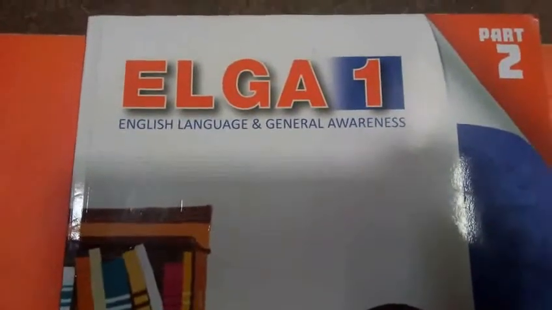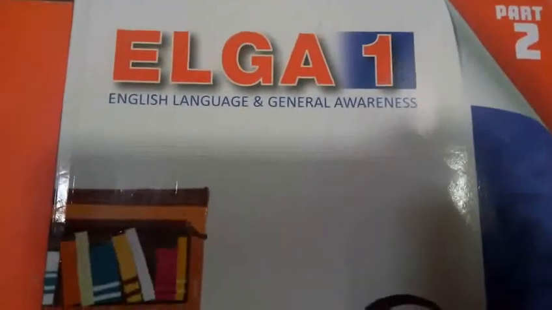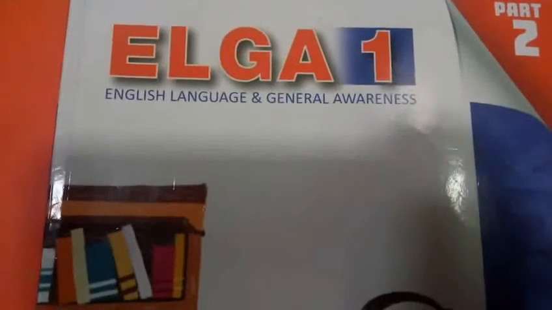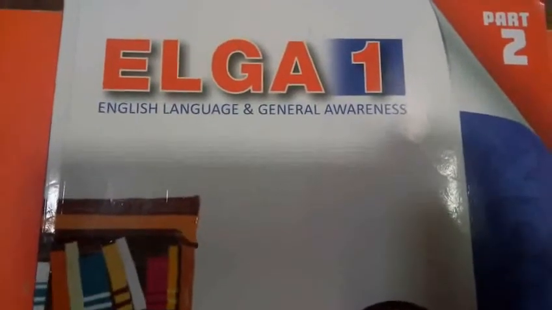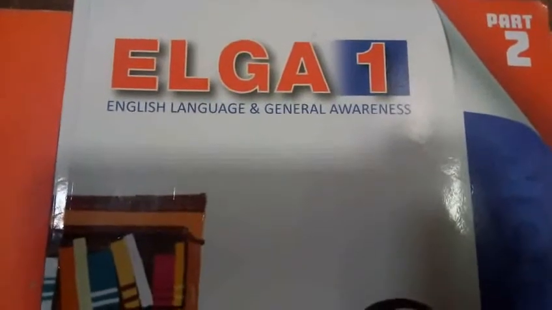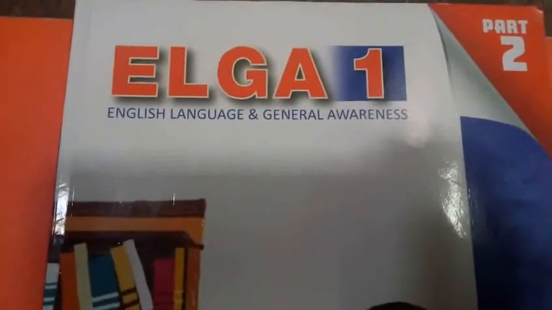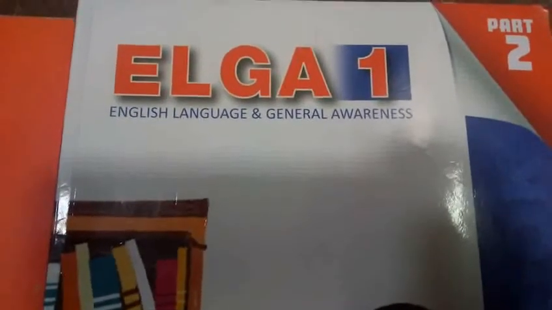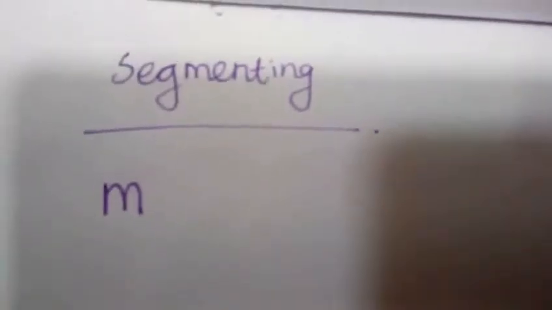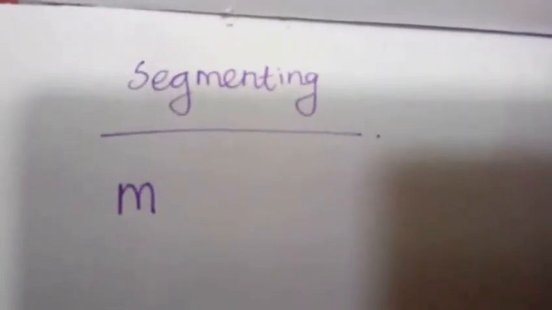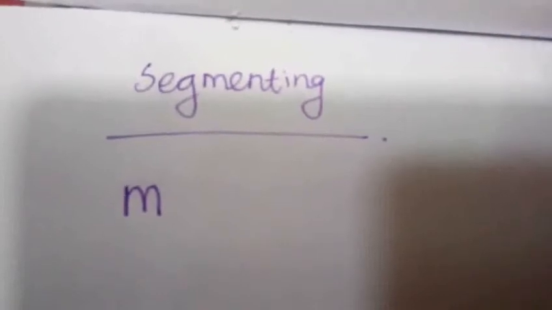Mop, mop. Did you hear the word? Yes. Mop. What is the beginning sound? Now I write the sound letter. Next. Mop. What is the middle sound of this letter?